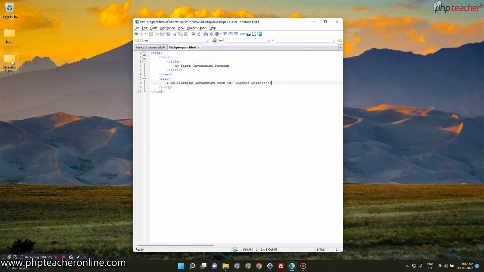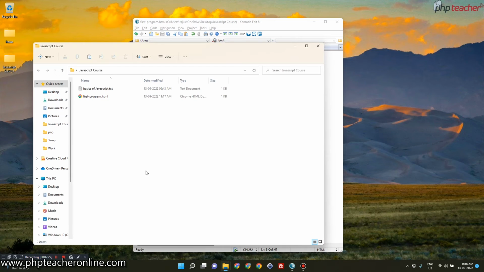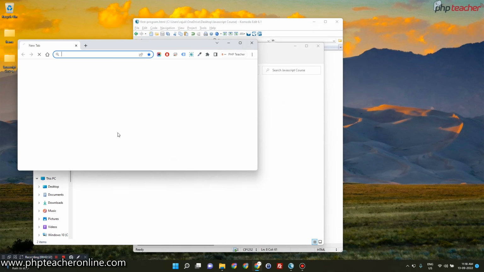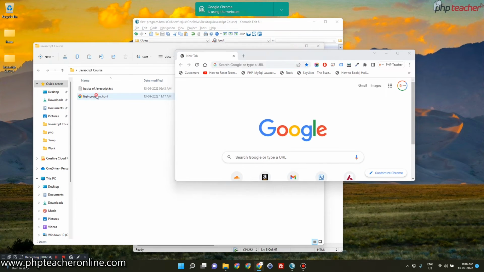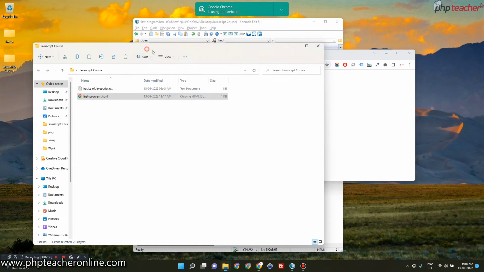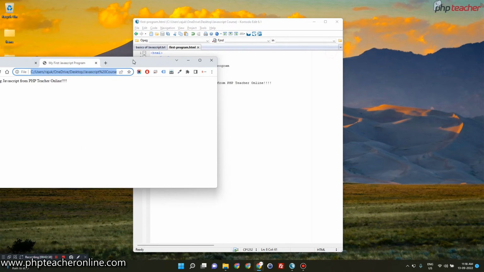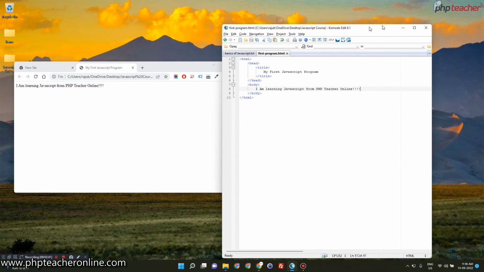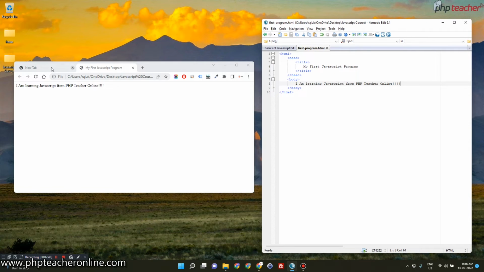I'll go to my JavaScript course folder, and inside that I'll double click on this file, or I'll open the browser first. Let's double click it, and yes, see, now I'll arrange things for you, like this will go here, this will go here. Now you can see this is a basic thing that I have created using HTML. My first JavaScript program is written in the title over here, and the body area is written over here. So this is the basic HTML part I have created.